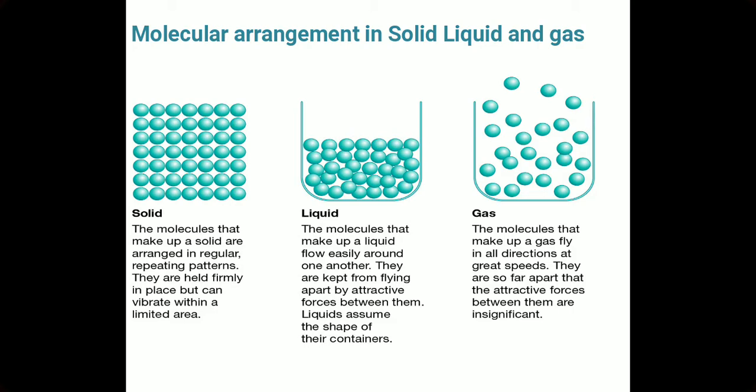In solid, they are very close to each other. In liquid, there are spaces between them, and in gases, they are very, very far from each other. So molecules in solid cannot move. In liquids, they can move a little bit, and in gases, they can move anywhere they want. The molecules in solid have a very strong force of attraction, which is lesser in liquids and still least in a gas. So solids have a definite shape and volume, liquids only have a definite volume, gases do not have a definite volume as well as a definite shape.